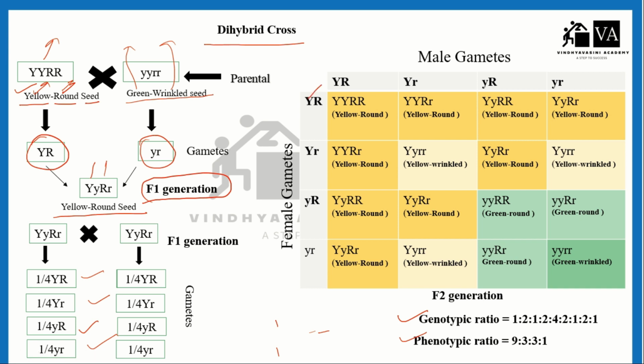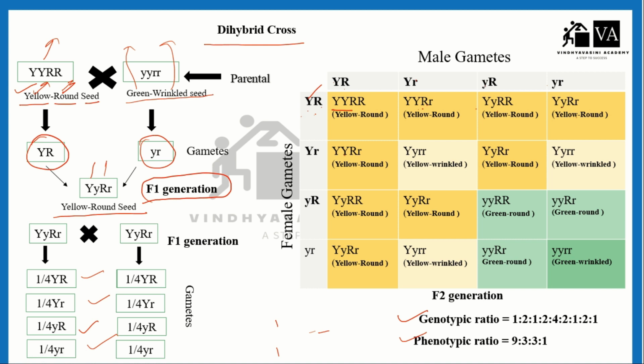When the female gamete meets or crosses with the male gamete, this capital Y capital R, this capital Y capital R, this capital Y small r, and so on, it goes on.